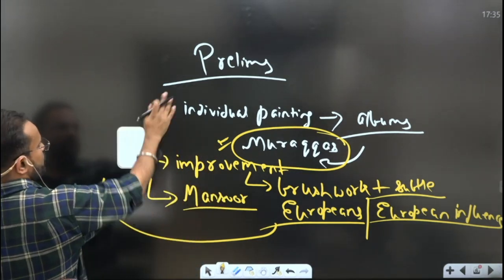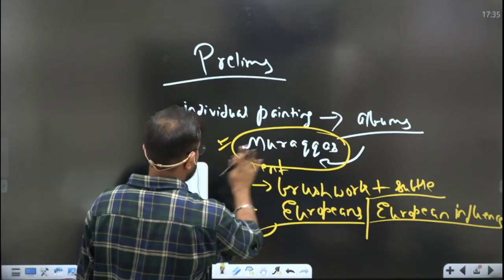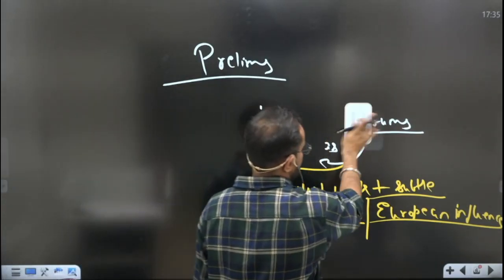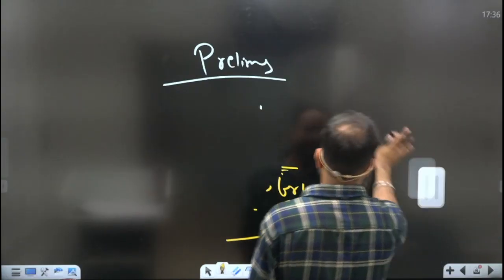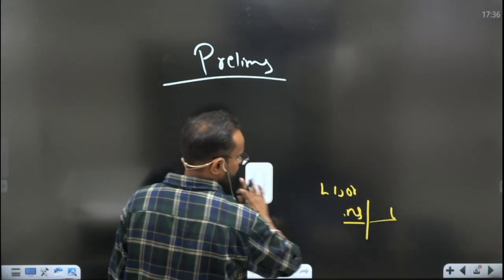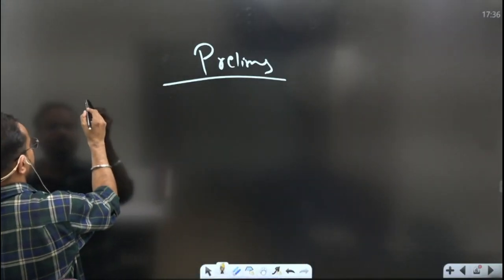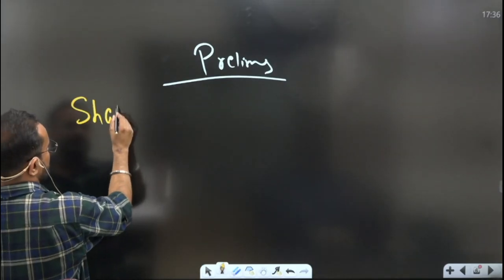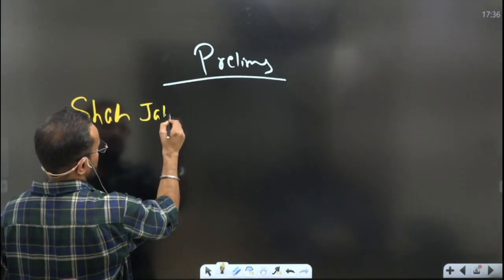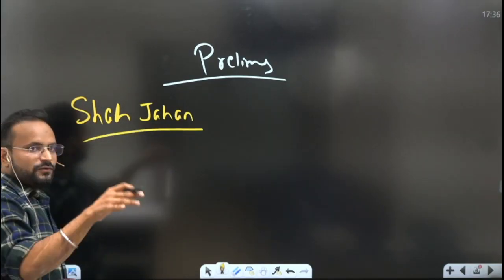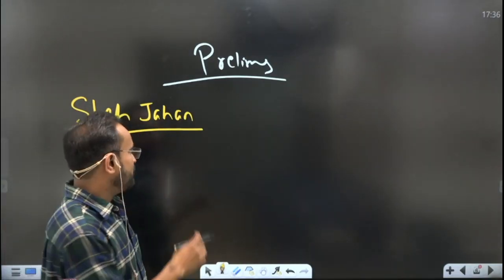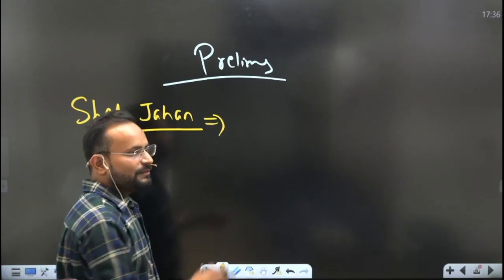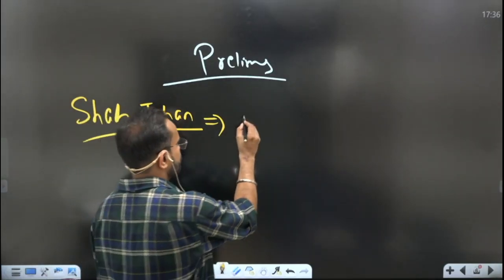Now let's see the next ruler, Shah Jahan. The European influence started during the time of Jahangir, but it was during the time of Shah Jahan that it gained prominence.